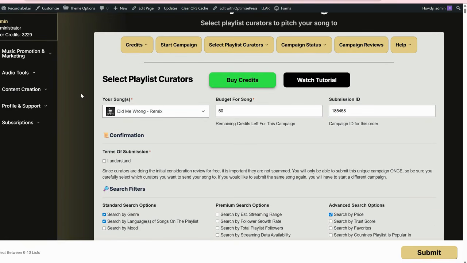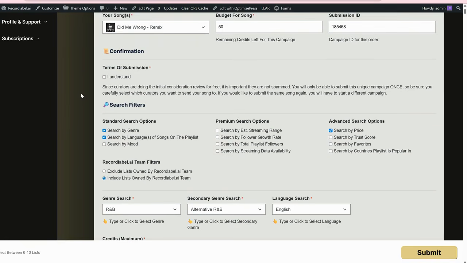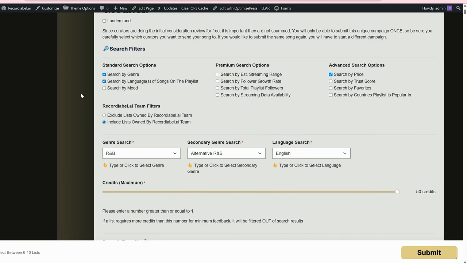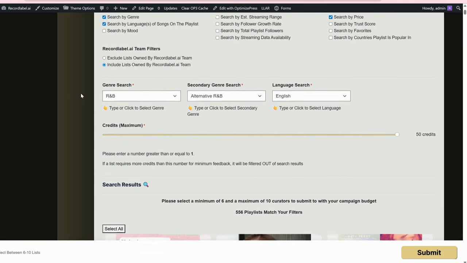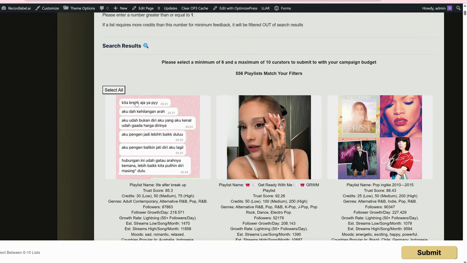All the lists can be found on Playlist IQ. The reason Playlist IQ is different than other platforms is because other platforms waste about 70 to 90% of your budget on rejection notes. If you've done playlisting before, you know what I'm talking about. They're essentially just saying, hey, I like your song, but I'm not going to put it on my playlist for whatever reason. And then you end up with most of your budget being wasted on rejection notes.